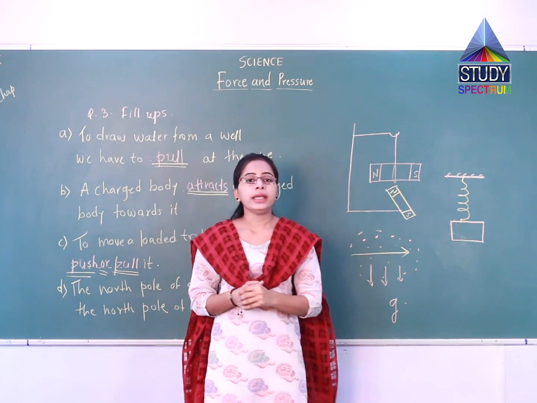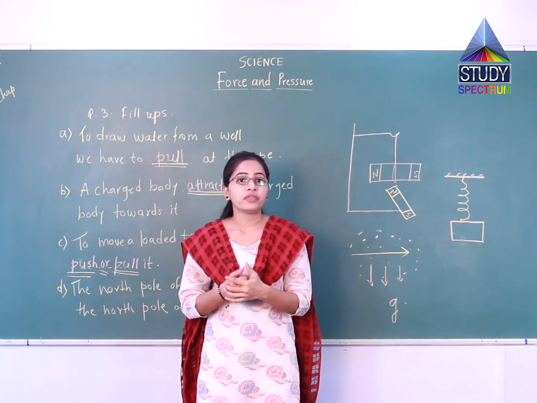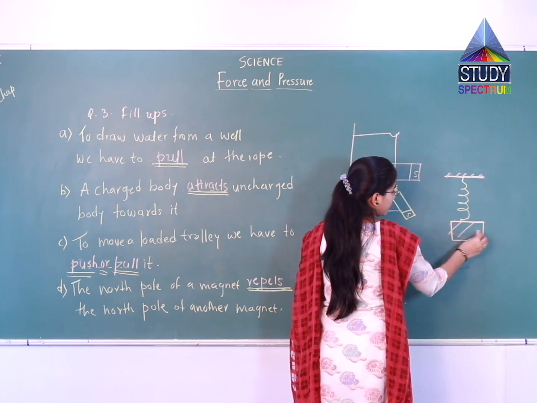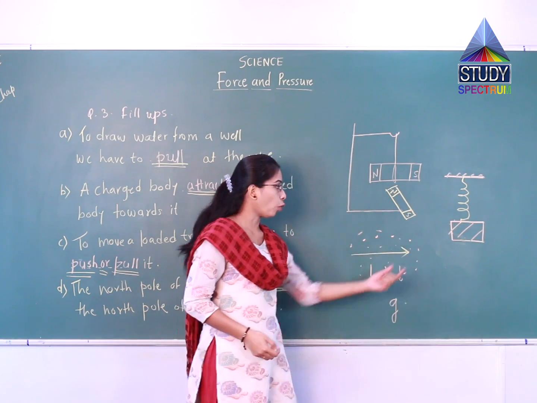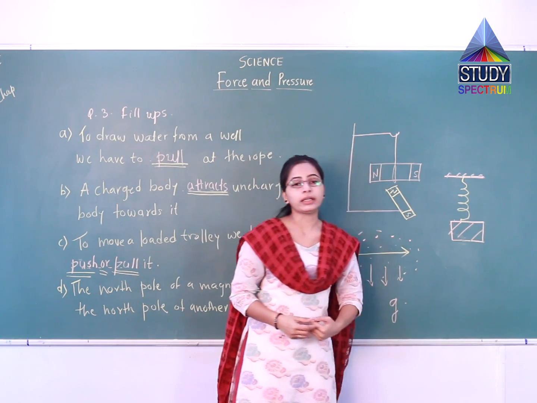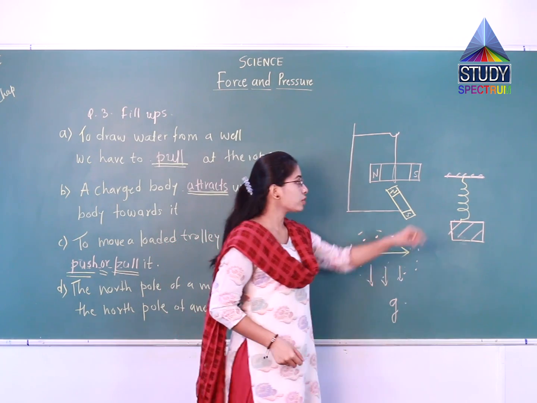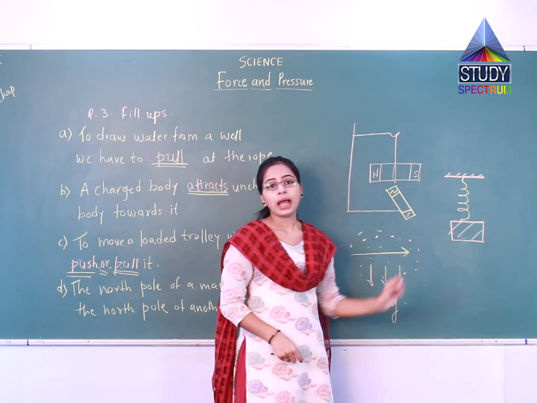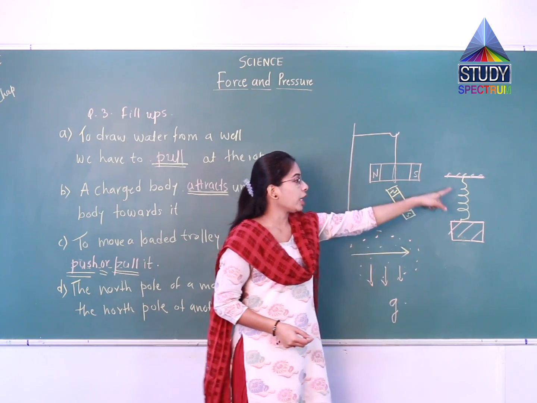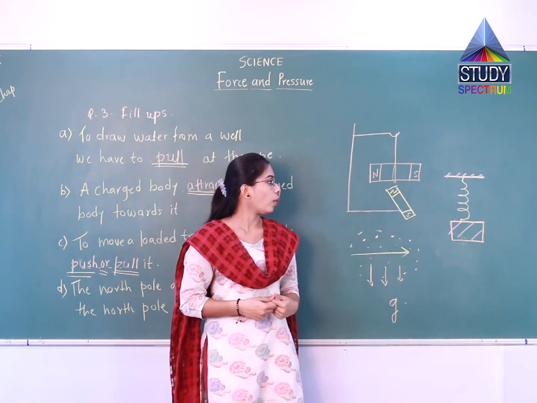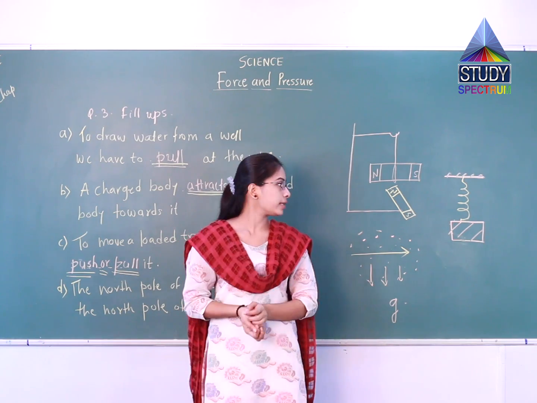So here the agent which is applying force, definitely this load is applying force to pull the spring downward. Then the object which is experiencing that force is the spring, and the result will be that the shape of the spring will change, means the windings of the spring will get wider. So this is the case.